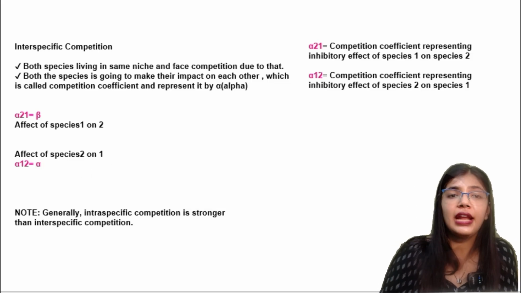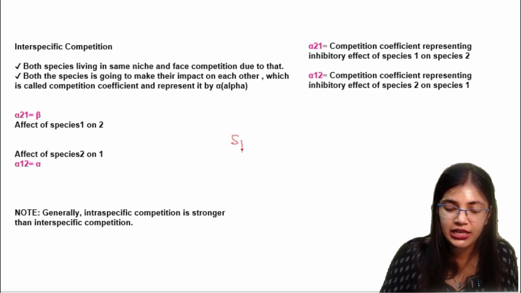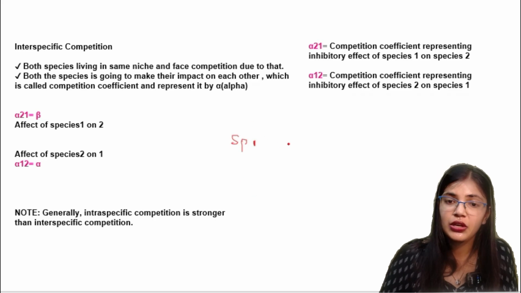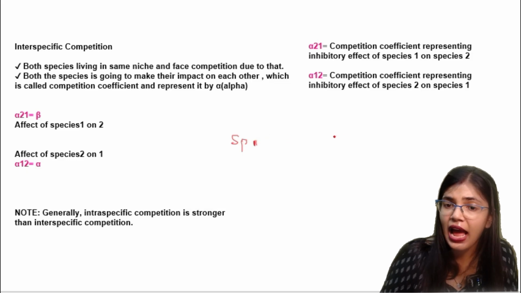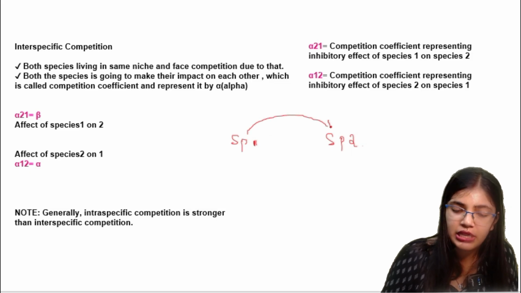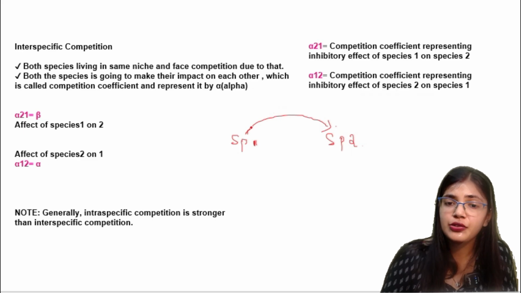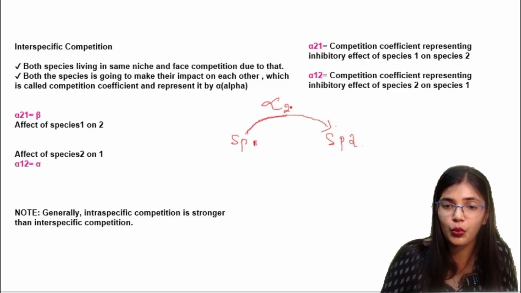For example, species 1 is present and species 2 is present. When species 1 is inhibiting or dominating species 2, it is known as alpha 2-1.